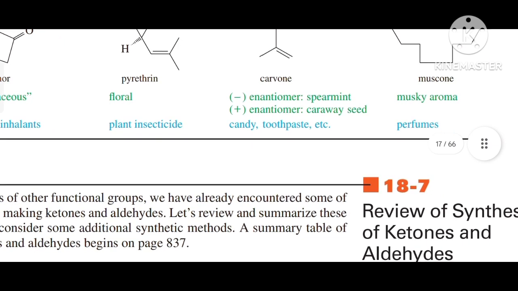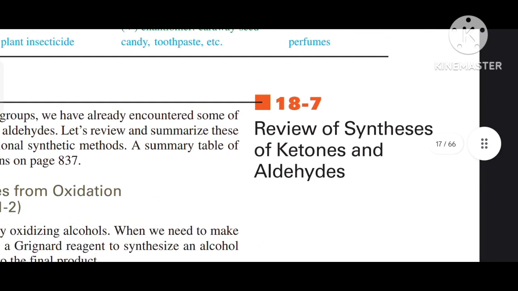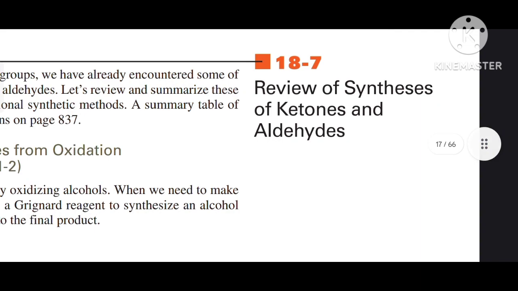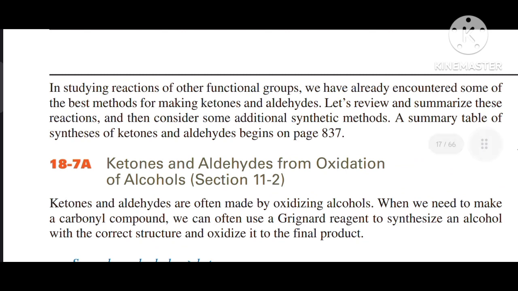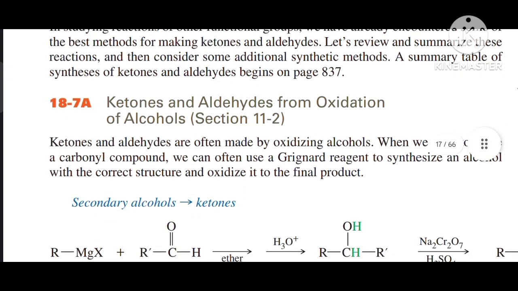Another is muscone with odor musky aroma and used in perfumes. Next, we will read the review of synthesis of ketones and aldehydes. In studying reactions of other functional groups, we have already encountered some of the best methods for making ketones and aldehydes. Let's review and summarize these reactions and then consider some additional synthetic methods. A summary table of synthesis of ketones and aldehydes begins on page 837.